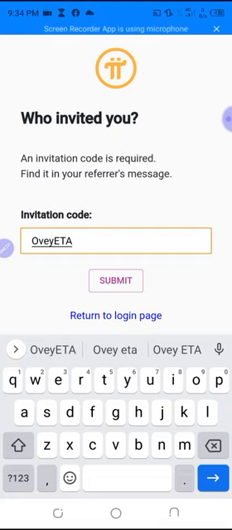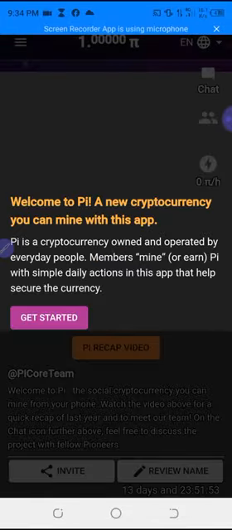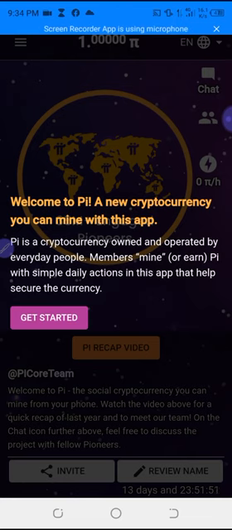So you see OVETA. Then you now click on submit. If you are registering with that invitation code and you do not write it very well, you may end up writing someone else's, and you will be placed under that person, not the actual person that sent his own for you. So you see, now we have successfully finished the registration.